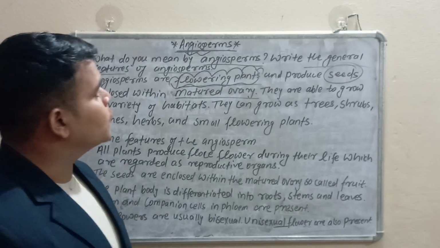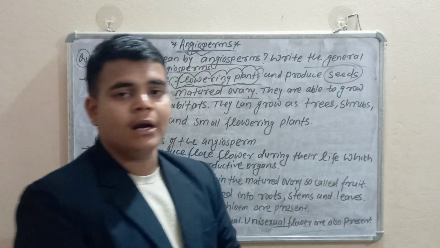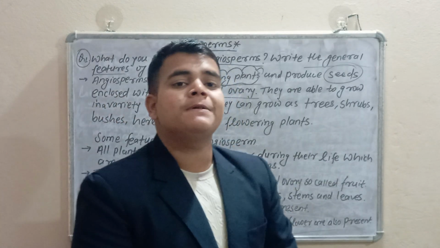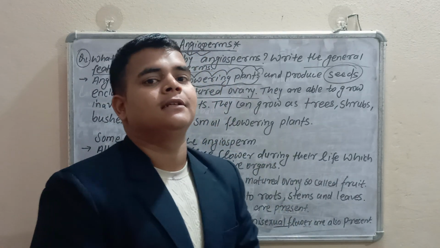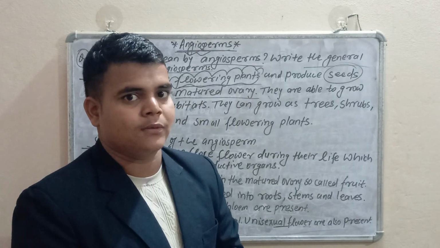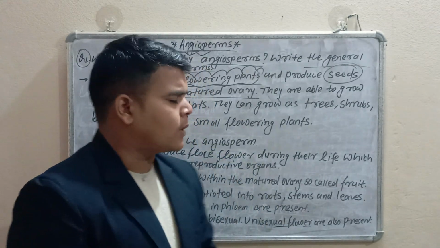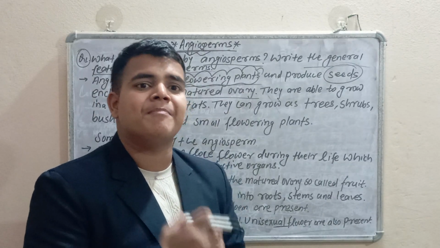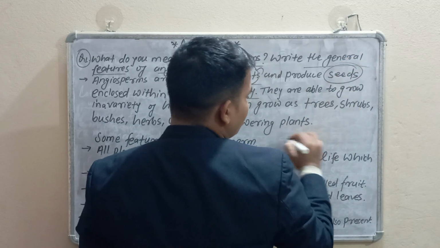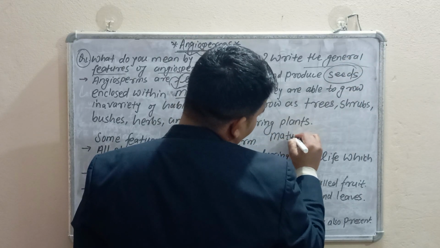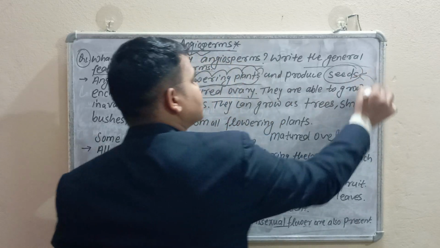So, what do you mean by seed? Like in the fruits, there are some seeds present, but how can we define these seeds? What are seeds? Look here. Seed is called the matured ovule. Matured ovule is called seed.